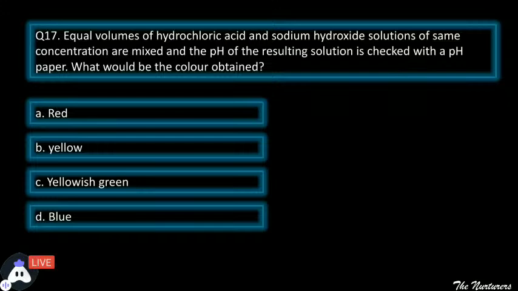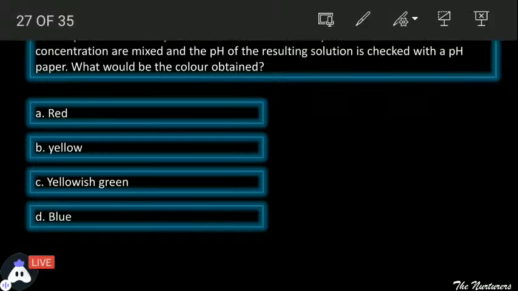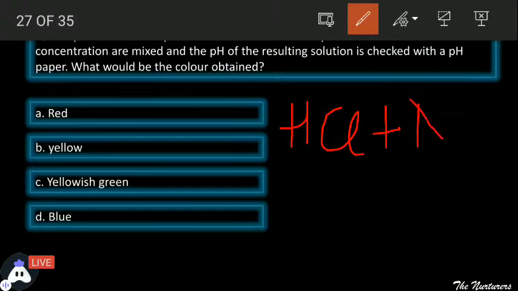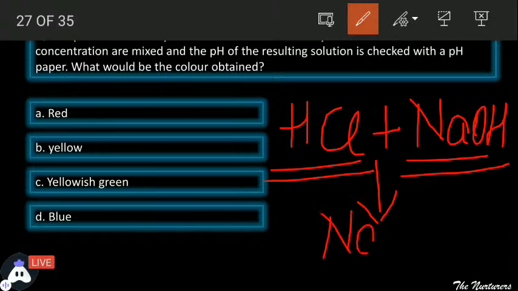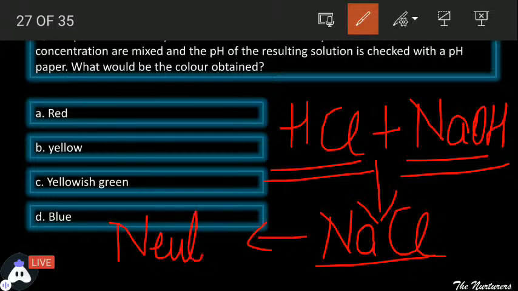Since the concentration is the same, it won't be a problem. We are mixing hydrochloric acid and sodium hydroxide. Now we know hydrochloric acid is a very strong acid and sodium hydroxide is a very strong base. When a strong acid and a strong base react, they form a salt that is neutral in nature.